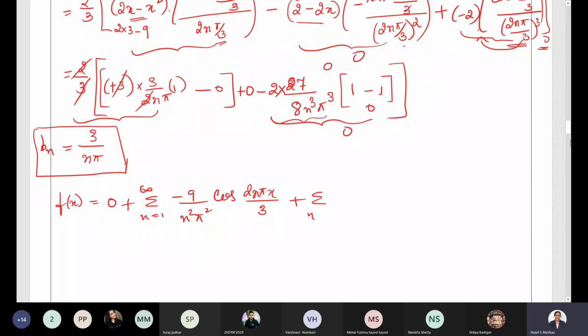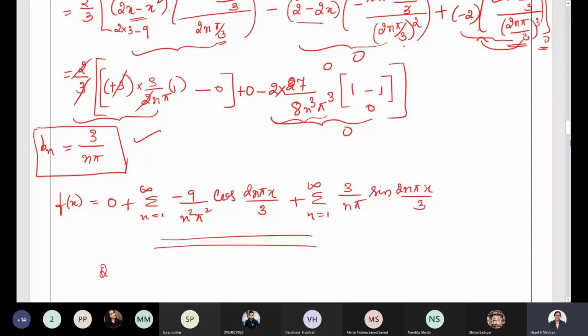Plus the third term, summation n equal to 1 to infinity Bn. Bn is 3 by n pi. So 3 divided by n pi, sin n pi x by 3 by 2, it will be 2n pi x by 3. So this is the Fourier series expansion of the function 2x minus x square in the interval 0, 3. Is it okay, everybody?